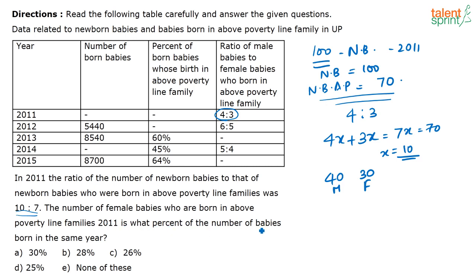families in 2011 is what percentage of the number of babies born? So here, out of the total 100 babies born, 30 babies are female and are above the poverty line. So the required percentage is 30 by 100 into 100, that is equal to 30%. Okay. So Ravi Kumar, Lakshman, Bala, all of you have given me the correct answer as option A, 30%.